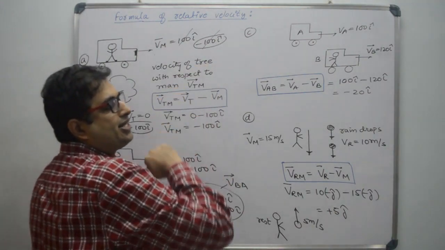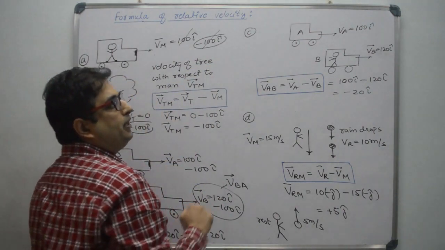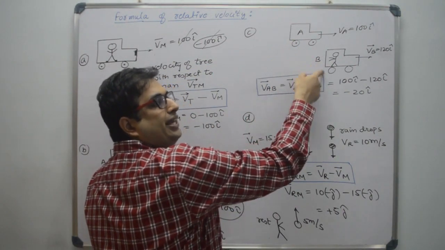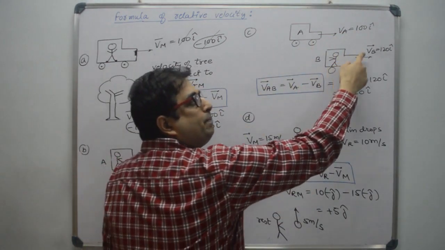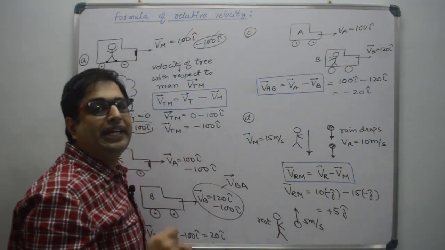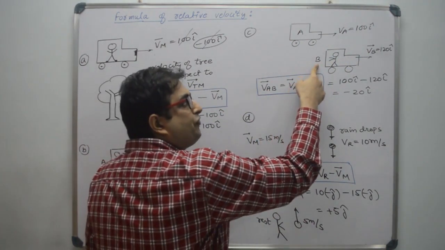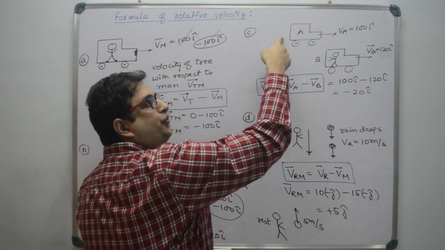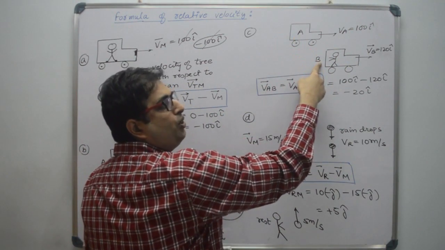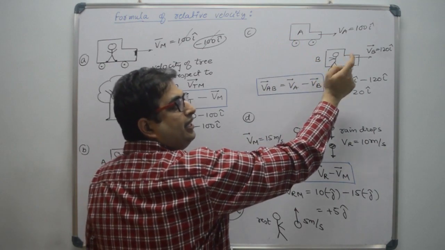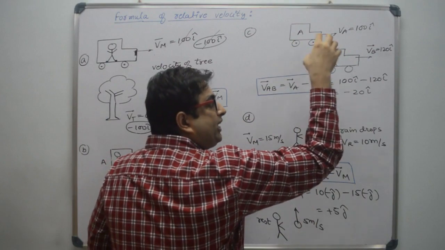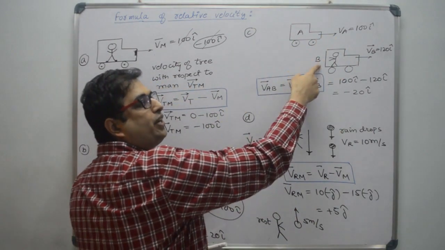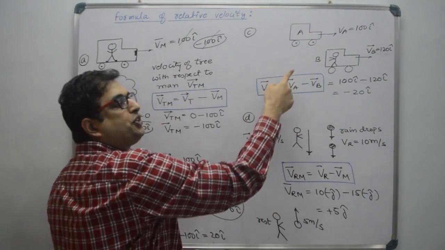Now third example. In this third example, same two cars A and B. Car A is moving with 100 I cap. Car B is moving with 120 I cap. Now, if we observe the velocity of A with respect to B, now observer is sitting in the B car. Now we have to keep B at rest, because we are observing with respect to B.